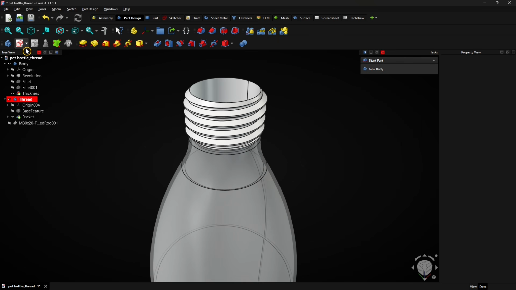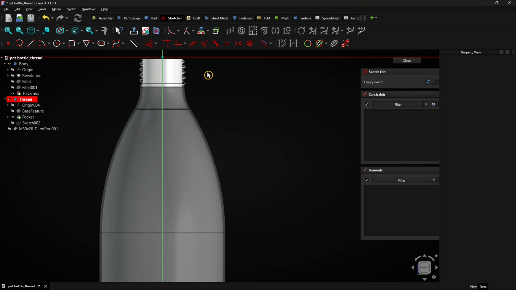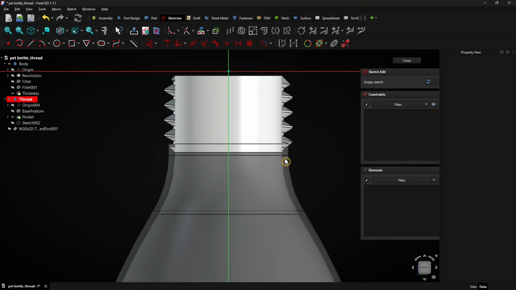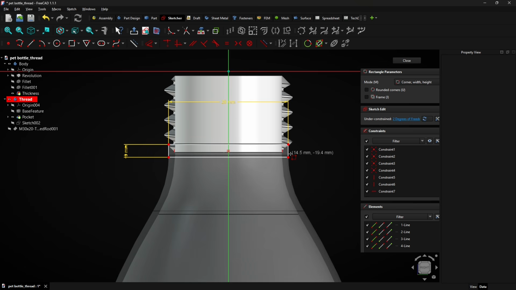Now create a new sketch and select the YZ plane. You already see the cut in the threaded rod is aligned with the bottle's wall. To remove a small part of the threaded rod, select the Rectangle tool. Create a rectangle of 28 by 3 mm. Press Enter to apply.